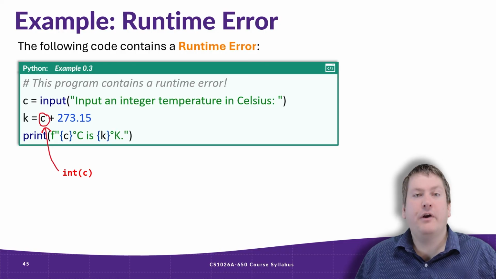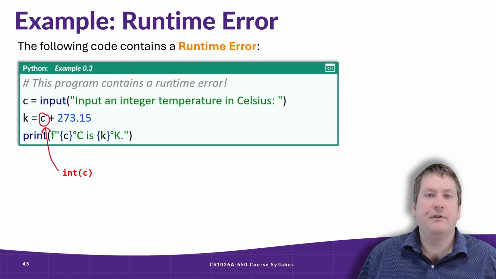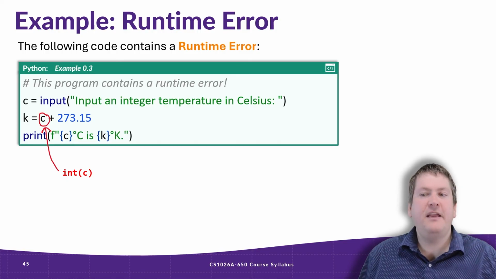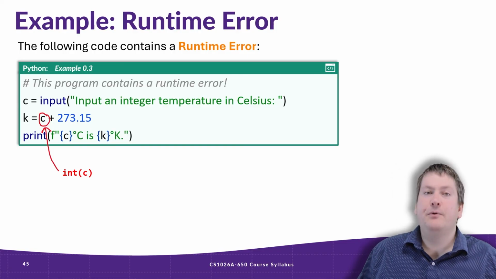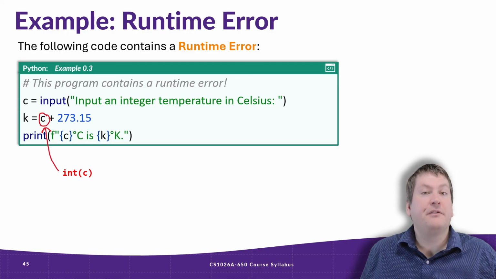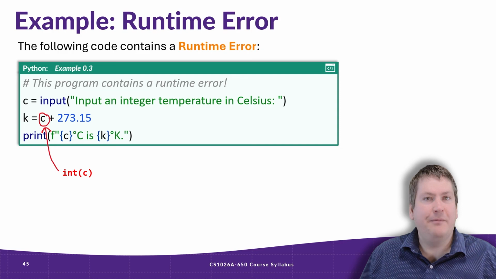So if you have an error about an operation not being possible because of types, it usually means you haven't converted the types correctly yet. In this case, we want to turn c into an integer value if we're assuming the input will be a whole number. If it would be a real value, that is a number with decimal places, we'd want to use the float function and convert that into a floating point number. Again, we'll talk more about types later.